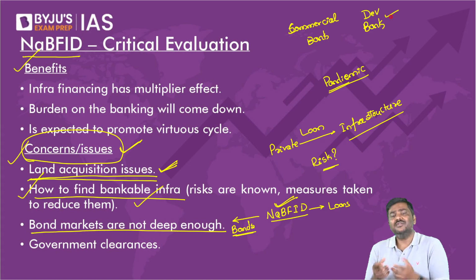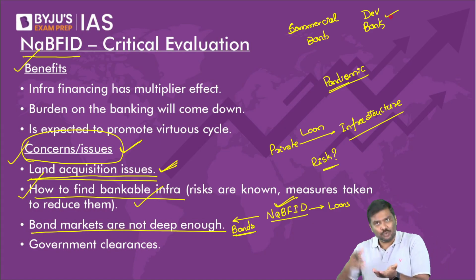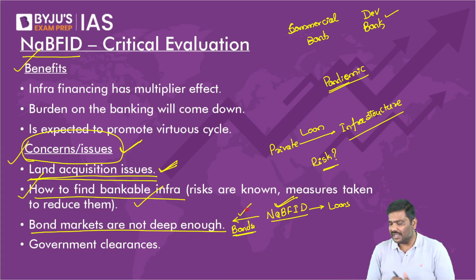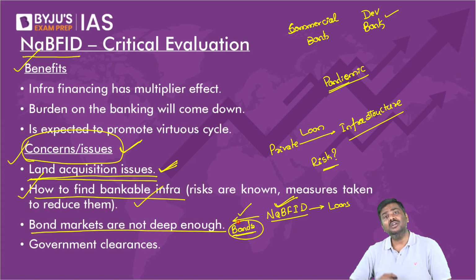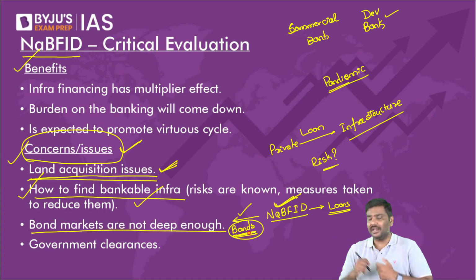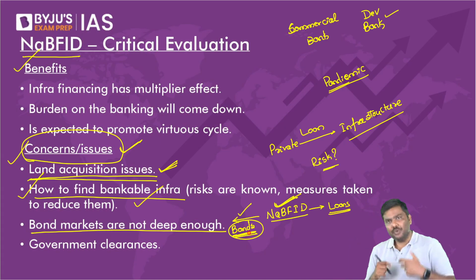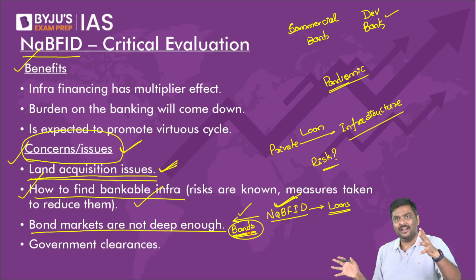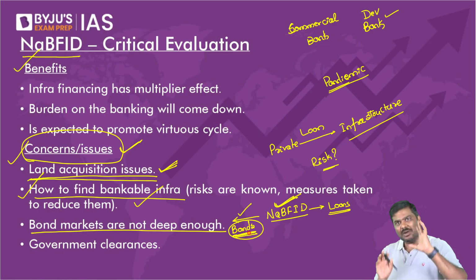Now the question is, from where will the DFI get the money then to provide loans? I said one of the ways that they will be able to raise money is by issuing bonds, long-term bonds in the market, collect money and use it for giving loans for infrastructure project. Now, for the NABFID to raise money by issuing the bonds, don't you think the bond market should be very well developed in the whole financial market in India? There is a market by the name of bond market in India.